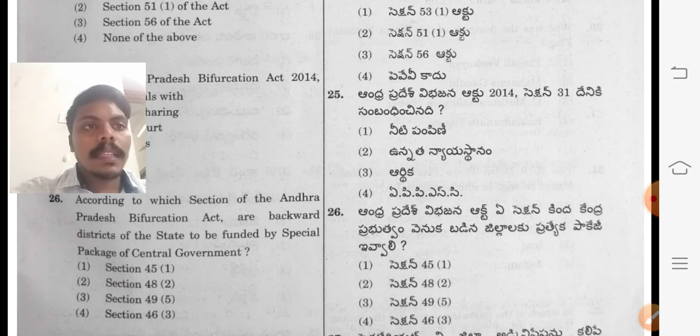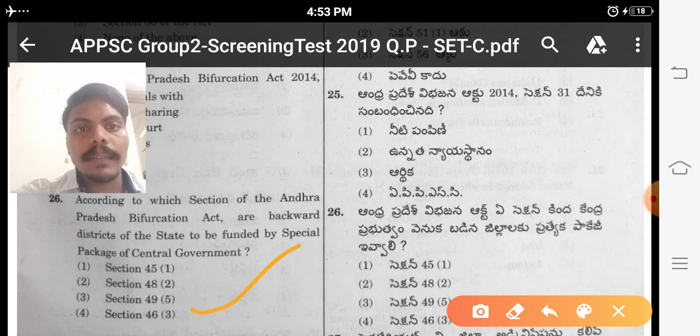That is a section of 46(3). Here I will give some sections. Section 45(1), that is reports relating to accounts. Section 48(2), that is land and goods. Section 49 and 5, that is treasury bank accounts. Section 46 and 3, distribution of revenue, that is related to our question only.